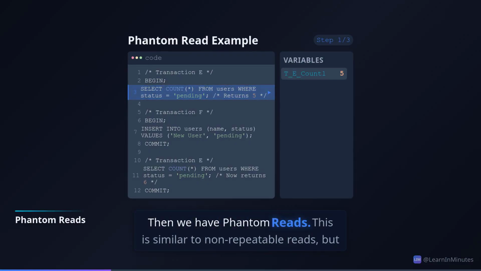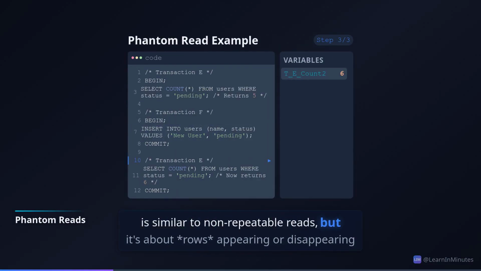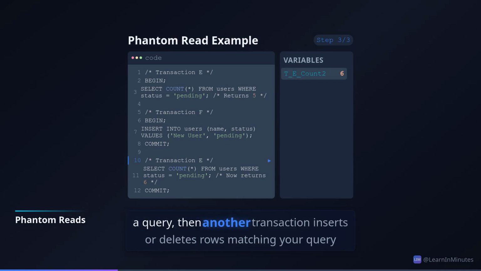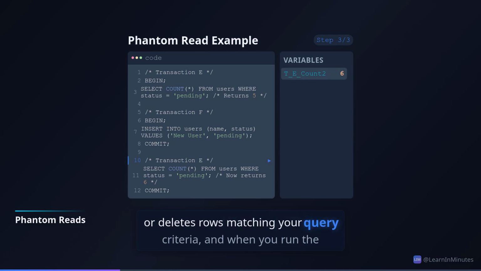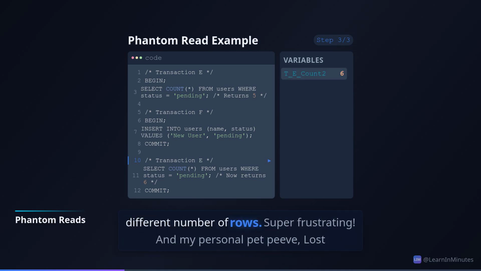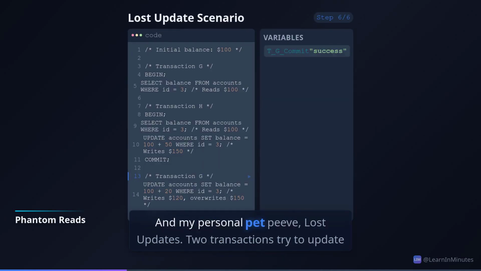Then we have phantom reads. This is similar to non-repeatable reads, but it's about rows appearing or disappearing from a result set. You run a query, then another transaction inserts or deletes rows matching your query criteria. And when you run the same query again, you get a different number of rows. Super frustrating. And my personal pet peeve, lost updates.